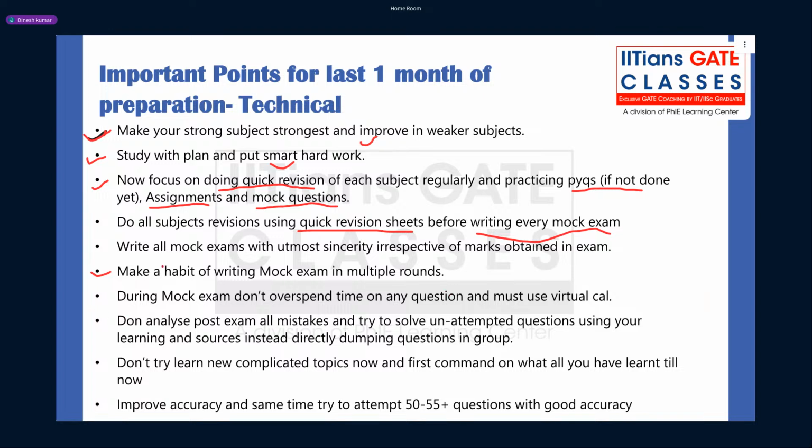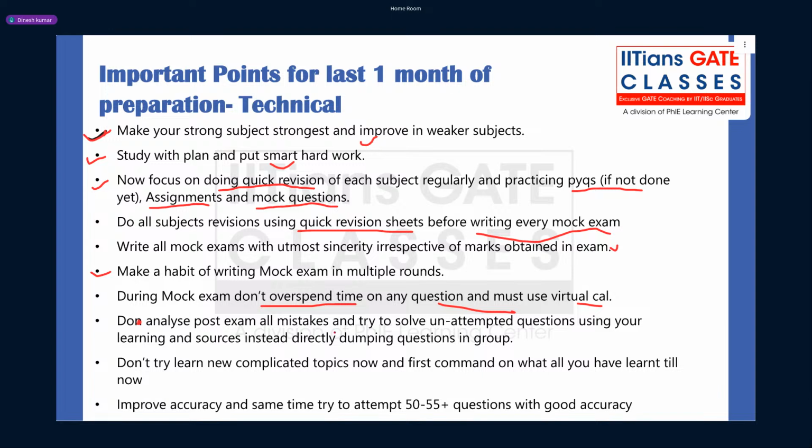The next is make a habit of writing mock exams in multiple rounds. This was already told by Sanjay. And write all mock exams with utmost sincerity, irrespective of marks obtained in the exam. That is also highlighted by Sanjay. During mock exams, don't overspend time on any question. This is also important, and you must use the virtual calculator.